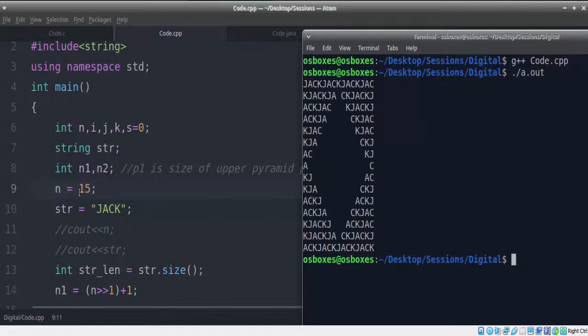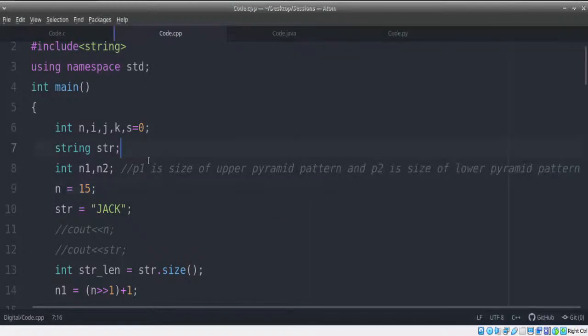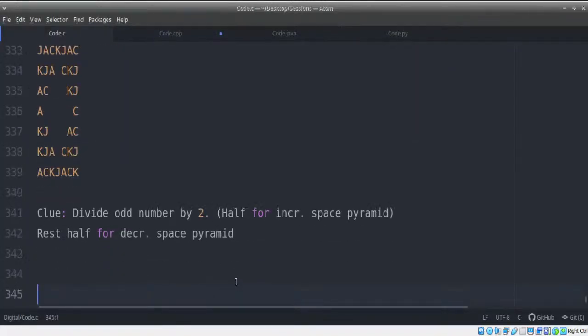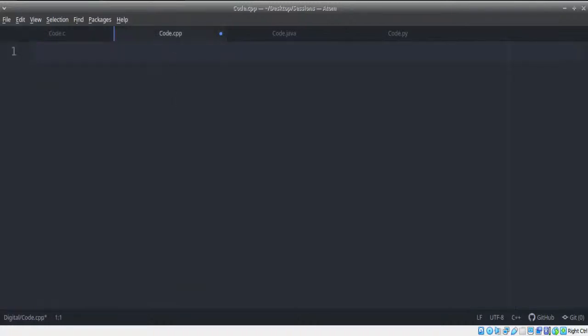Now, moving ahead, I'll give you one clue as to how to work with reading a string and an input together. I'll give you the solution, not to worry. It's a pretty simple and easy thing. To understand how to read a string and, let's say, a number together, I'll save the program here for our reference first. I'll quickly explain this without taking too much time, because we want to go through Java and Python very quickly.